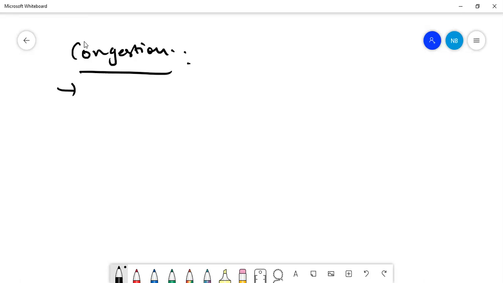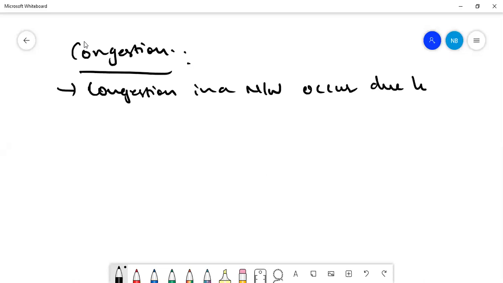So how can this congestion be formed? Congestion in a network may occur due to load on the network.